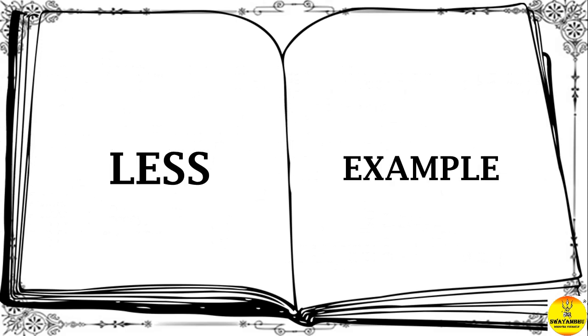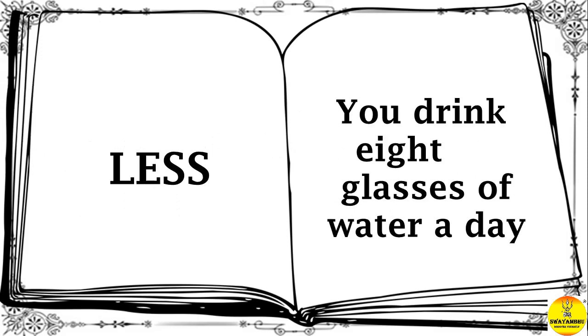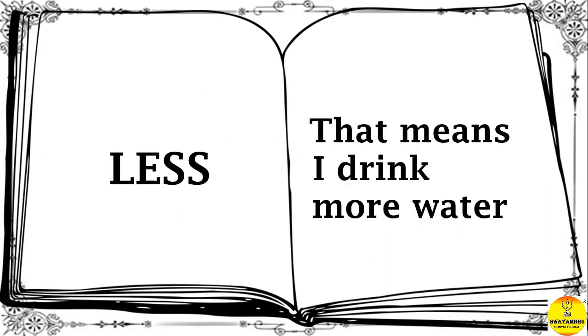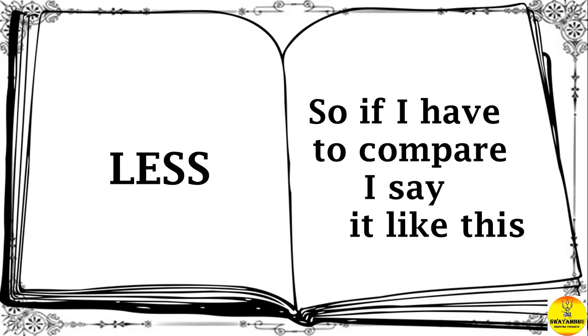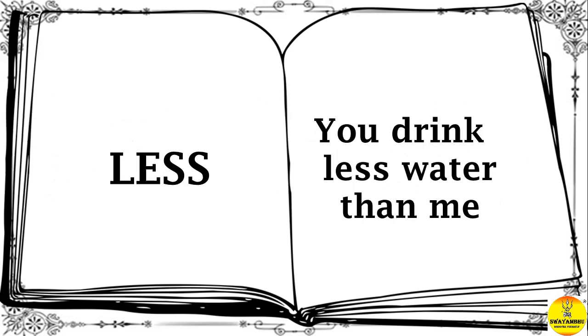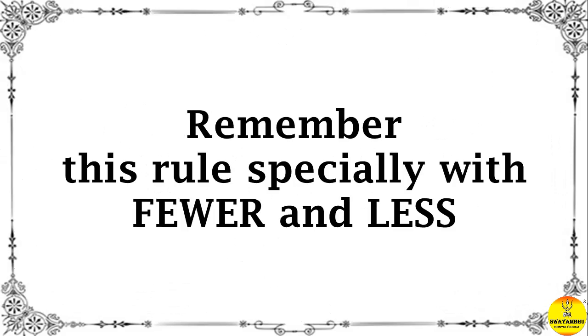Let's take this example. This time it's with uncountable nouns. Remember, I drink 10 glasses of water a day. You drink 8 glasses of water a day. That means I drink more water. The opposite is you drink less water. So if I have to compare, I say it like this. You drink less water than me. Remember this rule, especially with fewer and less.